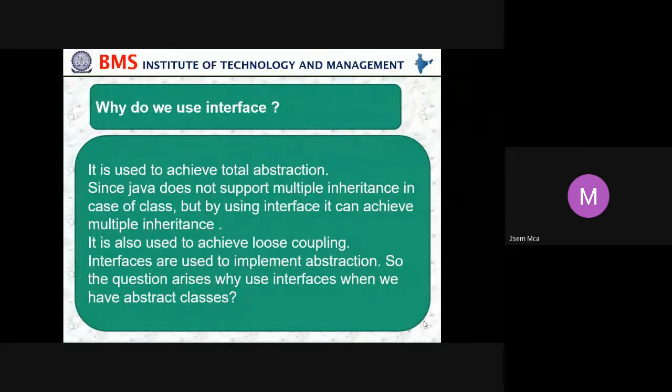Why do we use interface? It is used to achieve total abstraction. Since Java does not support multiple inheritance in case of classes, by using interface it can achieve multiple inheritance. It is also used to achieve loose coupling. Interfaces are used to implement abstraction. So the question arises, why use interface when we have an abstract class?